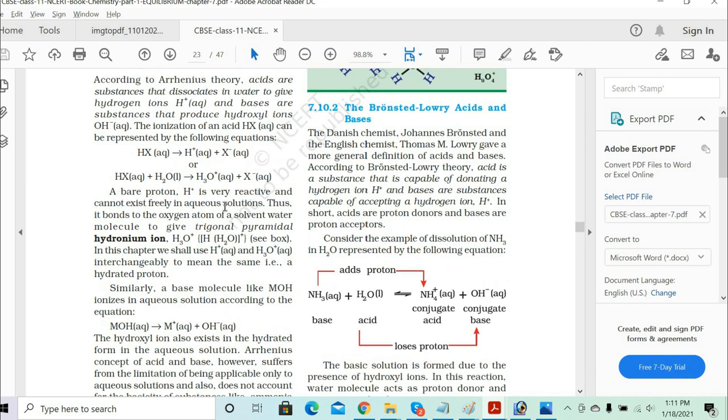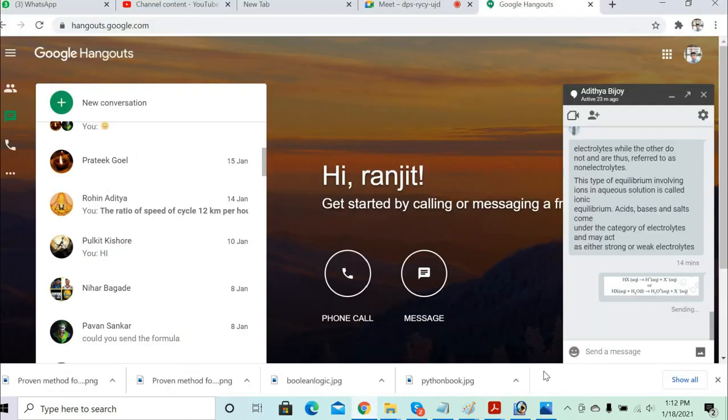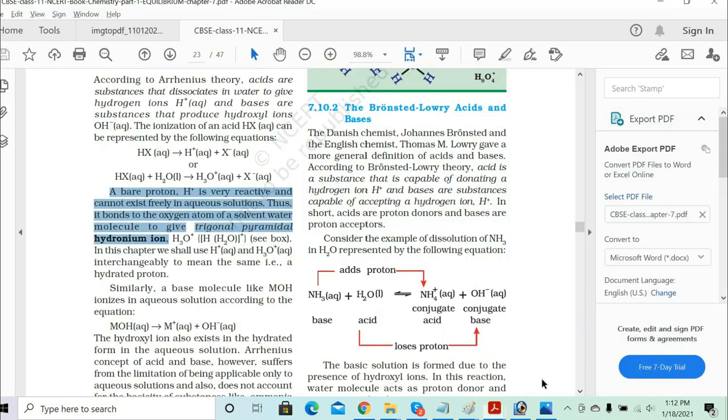Now, the bare proton, that H plus, is very reactive and cannot exist freely in the aqueous solution, and thus it forms a bond with the oxygen atom of the solvent water molecule to give the trigonal pyramidal hydronium ion. So the H plus ion is what we call the bare proton. Since it is highly reactive, it combines with the neutral water molecule and forms the H3O plus ions. So that's basically the hydronium ions, right?